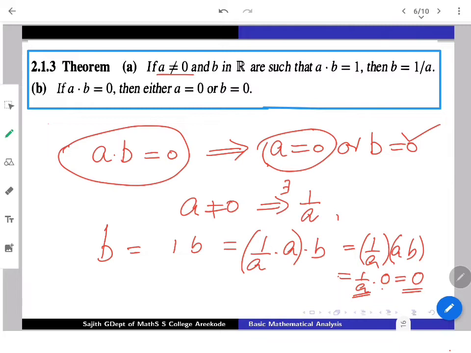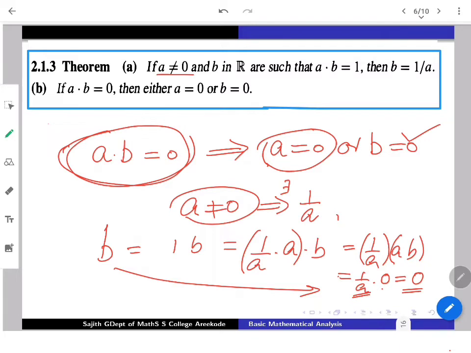So altogether, once the product of two real numbers is 0, one of them must be 0. If A is away from 0, it compulsorily gives that B must be 0. We are using it in our day-to-day life, but now from the algebraic system, we are proving it. That is the power of algebra. So with this, at least we know very familiar facts, and we have used them. Now we can actually prove them once we assume the system.